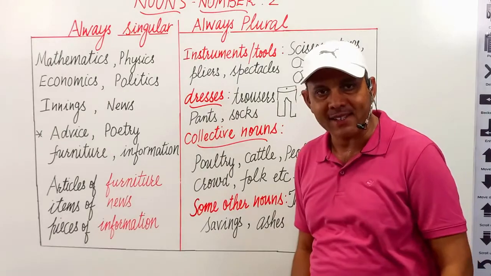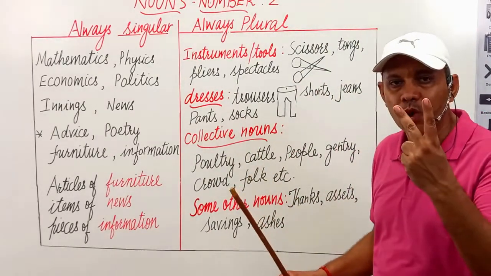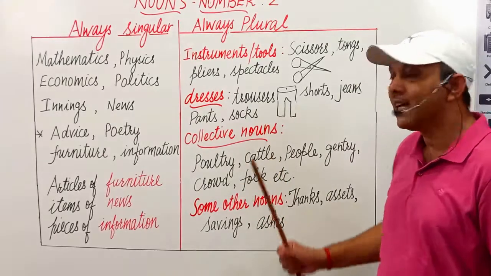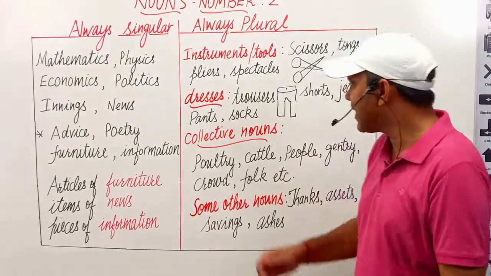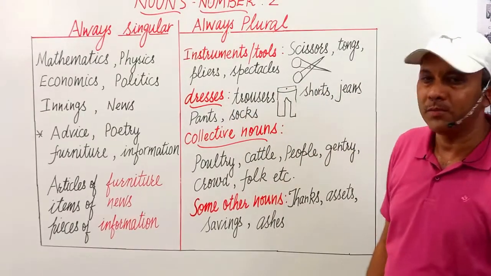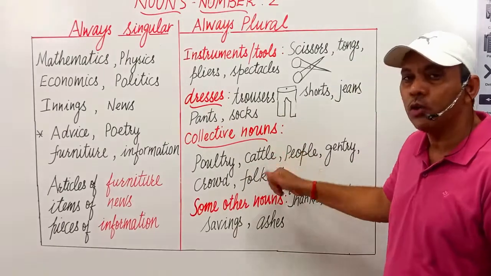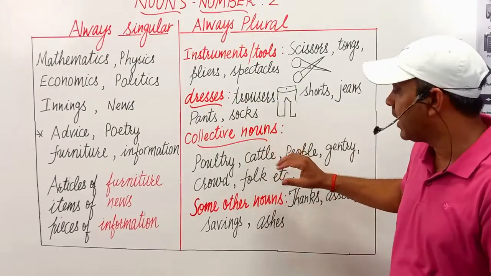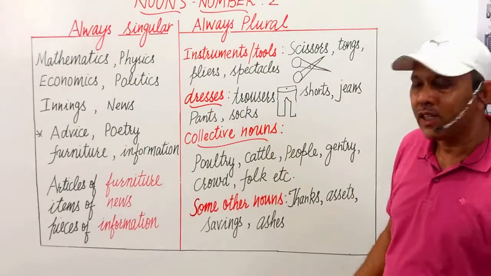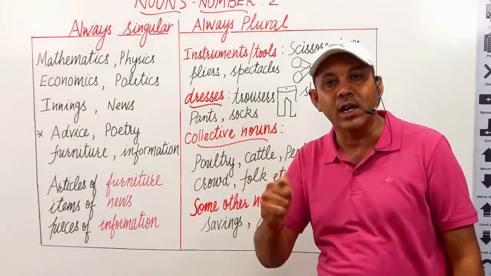This is my pants, not pant. Socks, we have two socks always. We don't wear a single socks. That's why these are always used in plural form. Next is collective nouns. There are some collective nouns which are always used in plural form. They take plural verbs with them in case of subject-verb agreement.